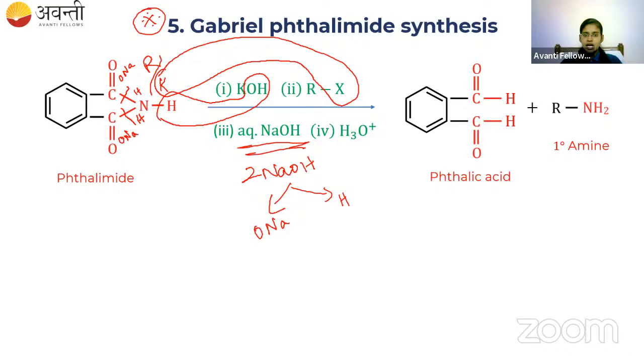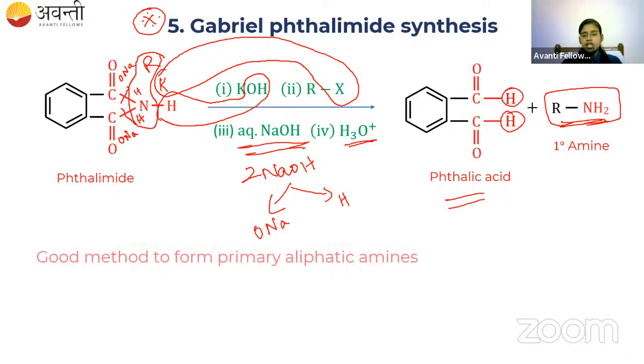So finally we have RNH2 as one of the components, which is the primary amine formed here. After hydrolysis, the ONa will be converted to H, and by that we get phthalic acid. This is the byproduct only. The main product is the primary amine. This is a very good method. Gabriel phthalimide synthesis is a very good method to form primary aliphatic amines.